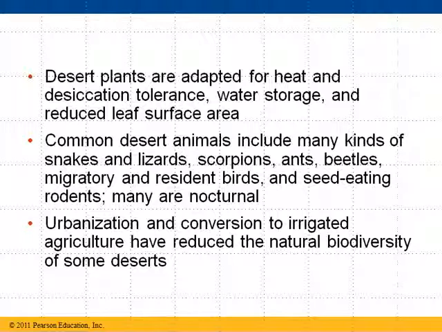Urbanization and conversion to irrigated agriculture has reduced the biodiversity of some of these deserts. Think about a place like Las Vegas, Nevada, which is basically desert, and look what we've done to Las Vegas, Nevada. We have a huge city in the middle of the desert, and we pump millions of gallons of water into that area. We've actually drained parts of the Colorado River and Lake Mead just for that purpose, to water the golf courses in Las Vegas. So it's kind of weird to think what we've done to this desert area to build and maintain beautiful golf courses. That's pretty difficult to do, and we use a lot of water to do it. So deserts have been changed quite a bit by mankind as well.